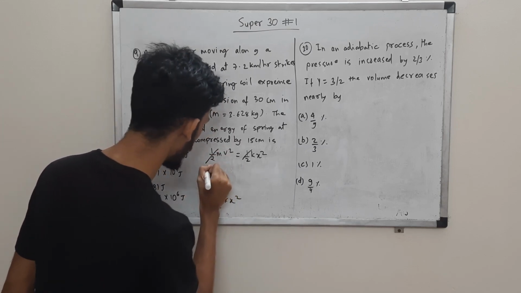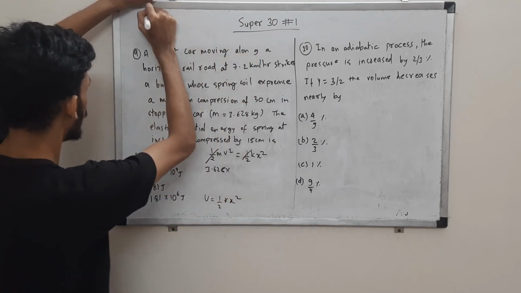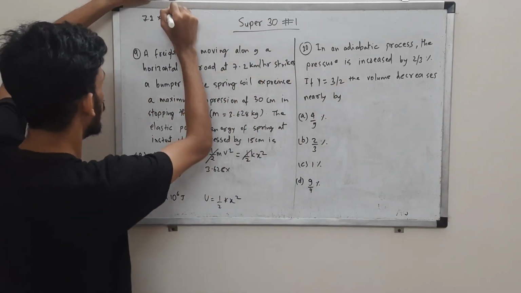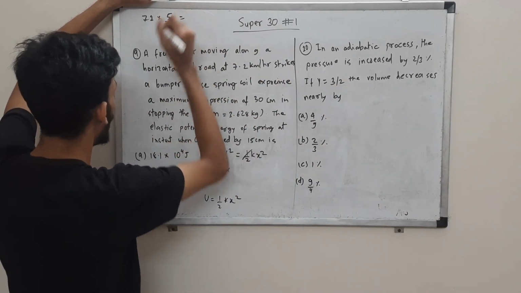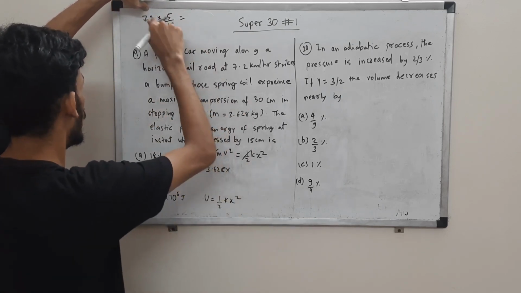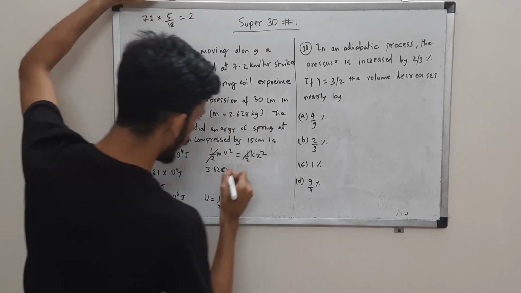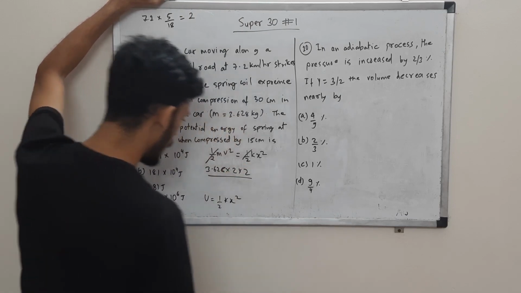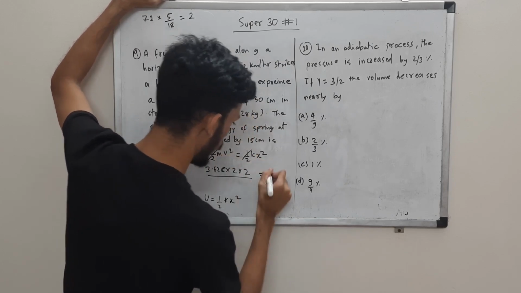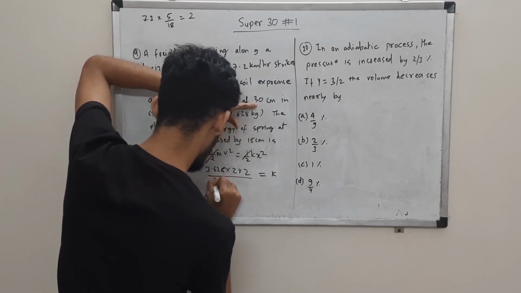So m is given as 3.6 times 2... v square. Velocity, actually we can convert this first, 7.2 kilometers per hour. If you want to convert it to meters per second, you have to multiply it by 5 by 18. So 7.2 into 5 by 18, 4 5s are 20, so 2 meters per second. So 2 into 2 divided by x square, right? I am finding the value of k, so I have to divide by x square. x is 30 centimeters, 30 is the total compression.